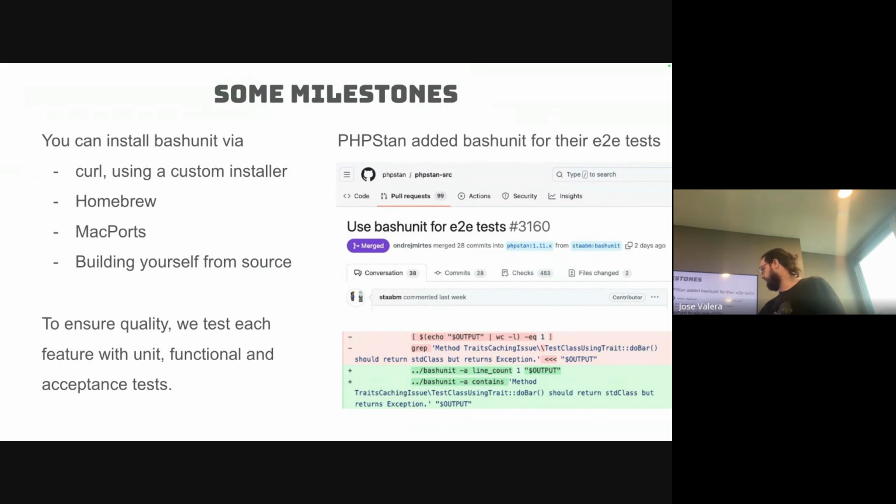And then, from this thing that is bash, you can really see this is an assertion, and then here you're doing a grep. This thing is really hard to read. This is bash for bash experts. This thing is just bashunit: assert line count of the output is 1, assert that the output contains this thing. So here we are changing the way of expressing ourselves in the test, but also the output will be different, because here you will get an error, but here you will get actually an error because of this. So it's way more expressive.